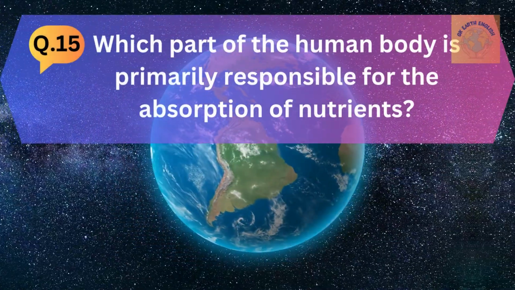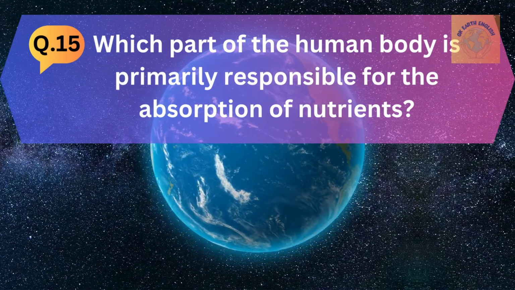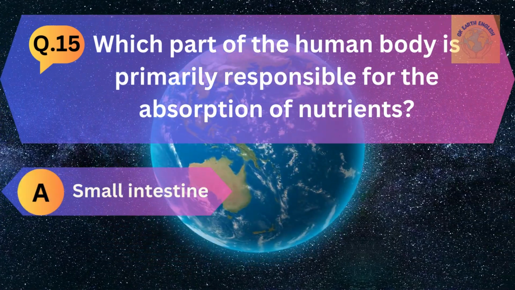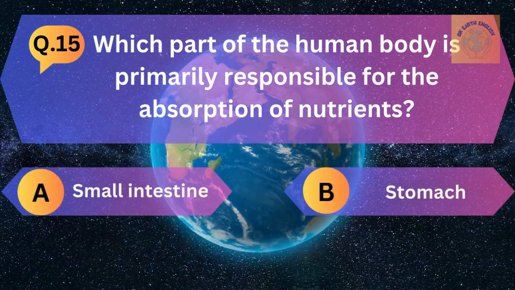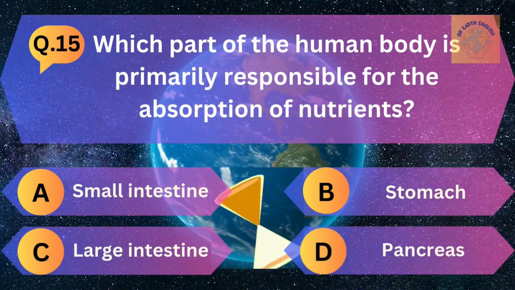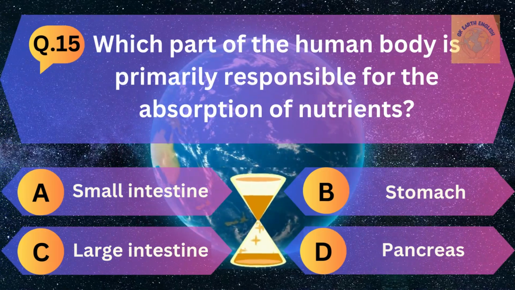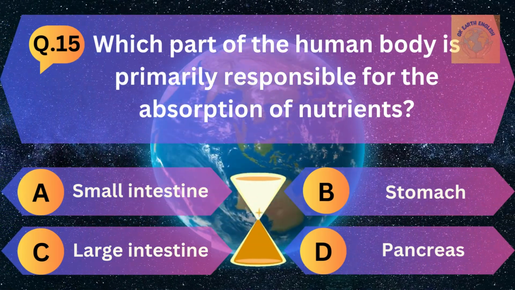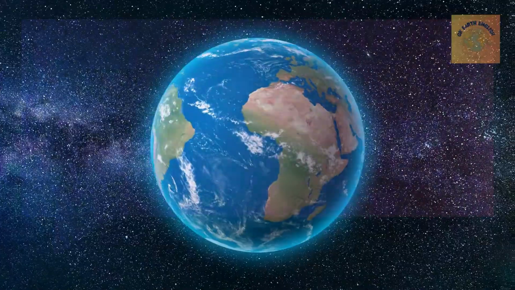Question number 15. Which part of the human body is primarily responsible for the absorption of nutrients? A. Small intestine, B. Stomach, C. Large intestine, and D. Pancreas. The correct answer is small intestine.